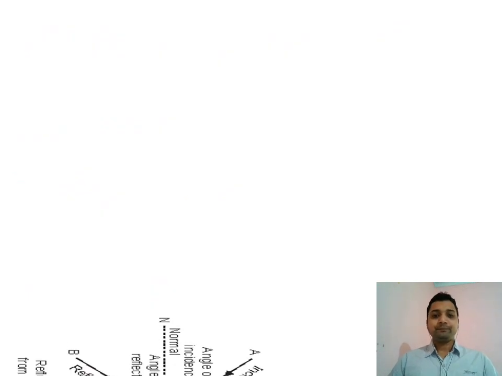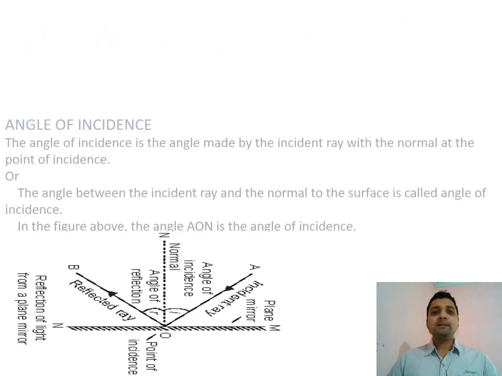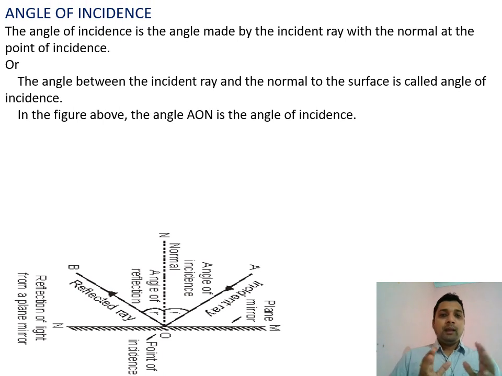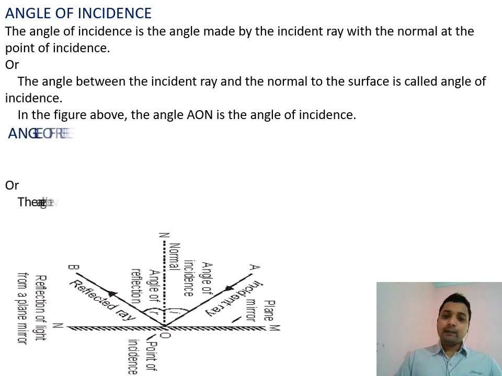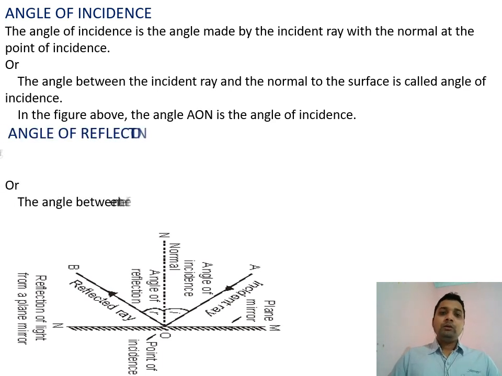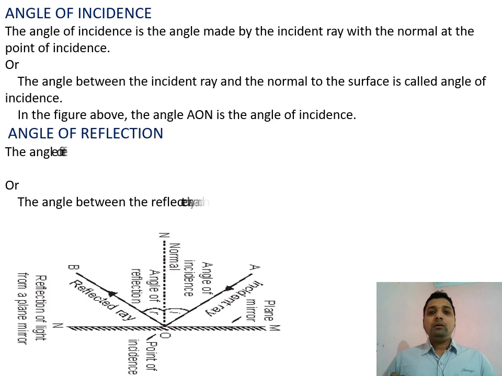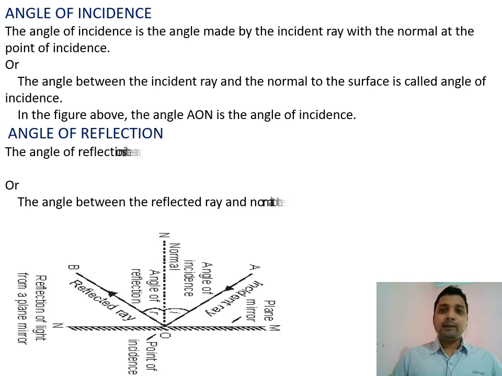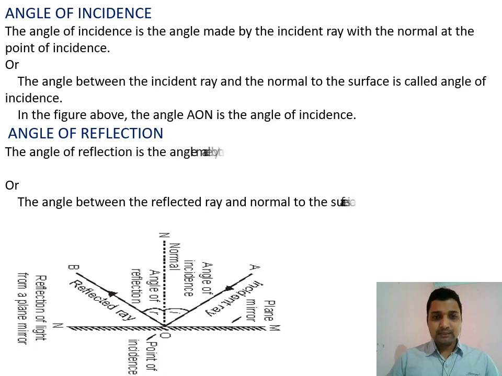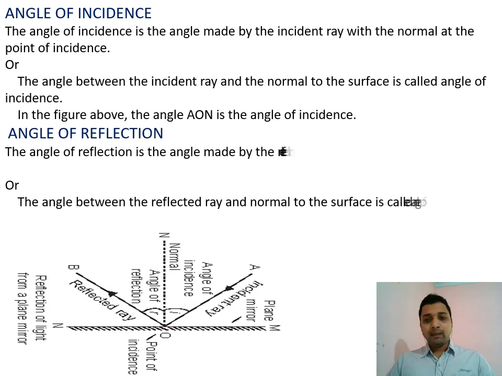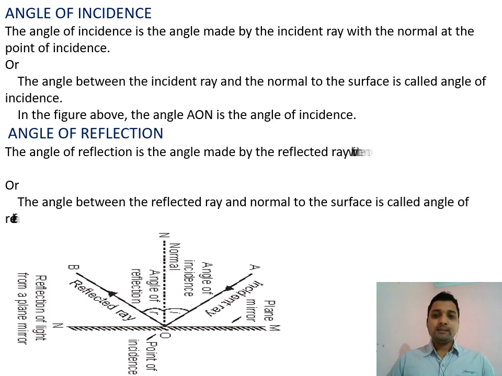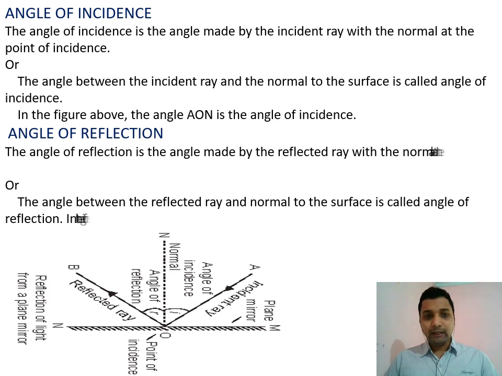Here you can see the angle of incidence: the angle made by the incident ray with the normal, or the angle between the incident ray and the normal at the point of incidence. Whereas for the reflected ray, the angle between the reflected ray and the normal, or the angle made by the reflected ray with the normal at the point of incidence, is called the angle of reflection. So one is the angle of incidence, one is the angle of reflection.